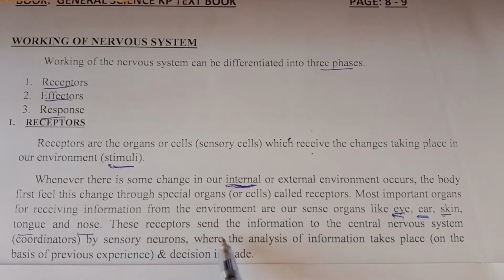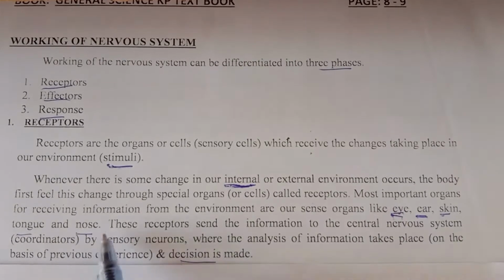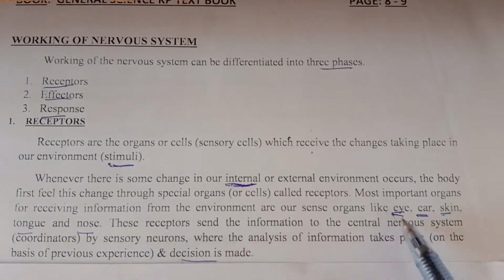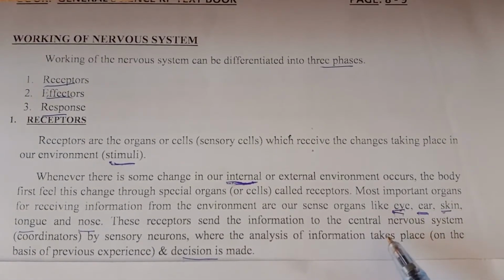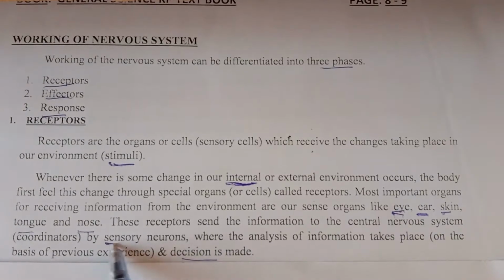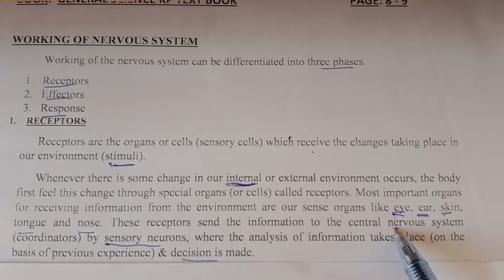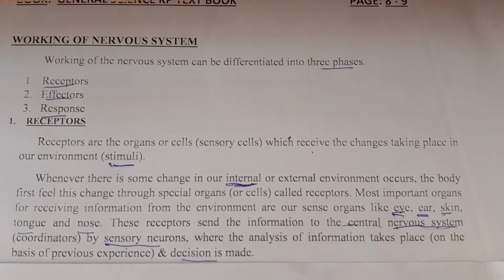These receptors send the information to the central nervous system by sensory neurons, where the analysis of information takes place on the basis of previous experience, or a decision is made. This sentence means that when the receptor receives the stimulus, it delivers it to the sensory neuron. The sensory neuron carries the information to the central nervous system for analysis.